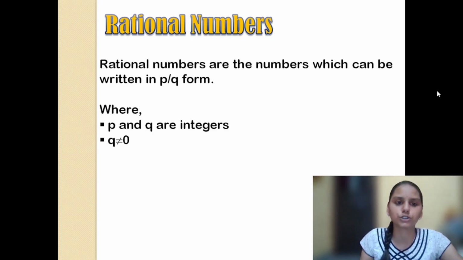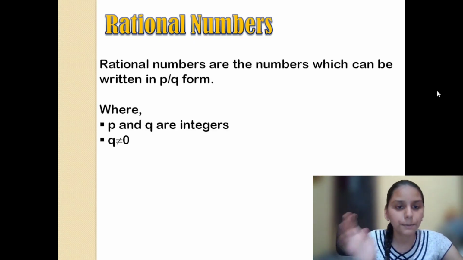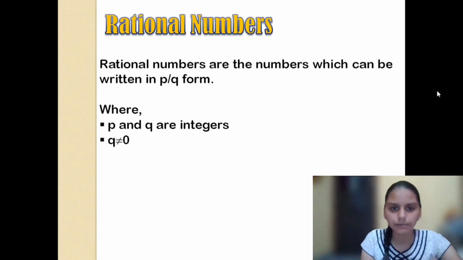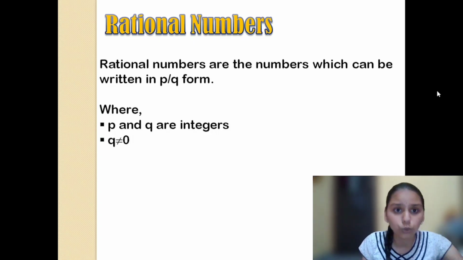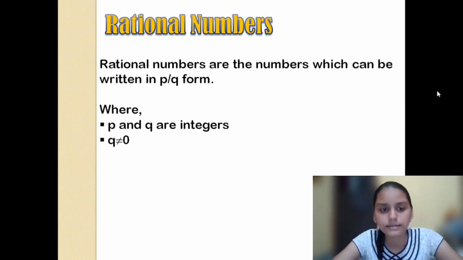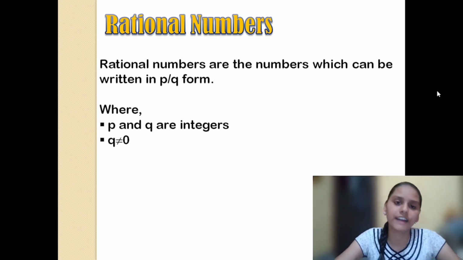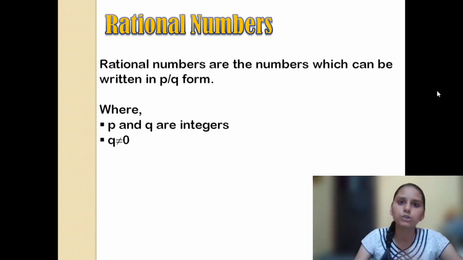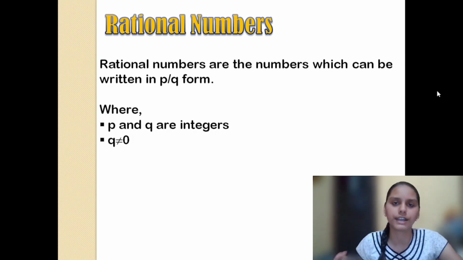But there is a condition. What is the condition? Where P and Q are integers. P and Q must be integers, meaning they can be negative numbers or positive numbers. And Q, the denominator, should not be equal to 0, or else the number becomes undefined. Whenever you get 0 in the denominator, the number is undefined, guys.